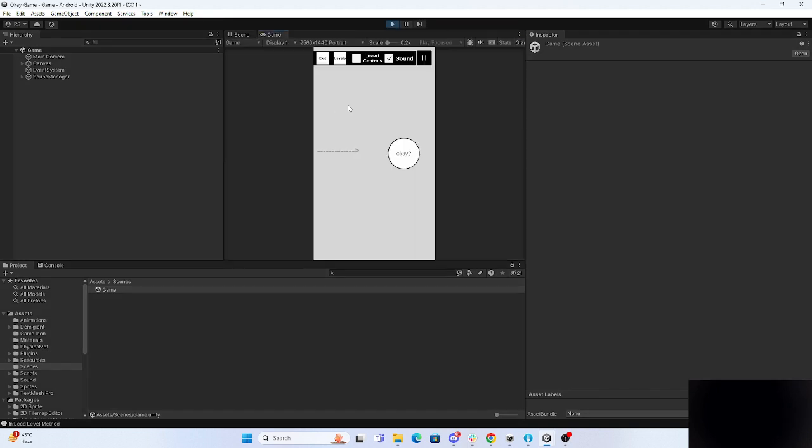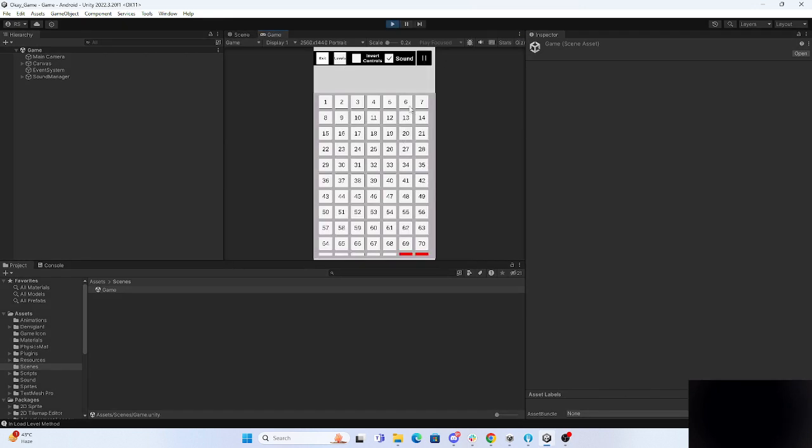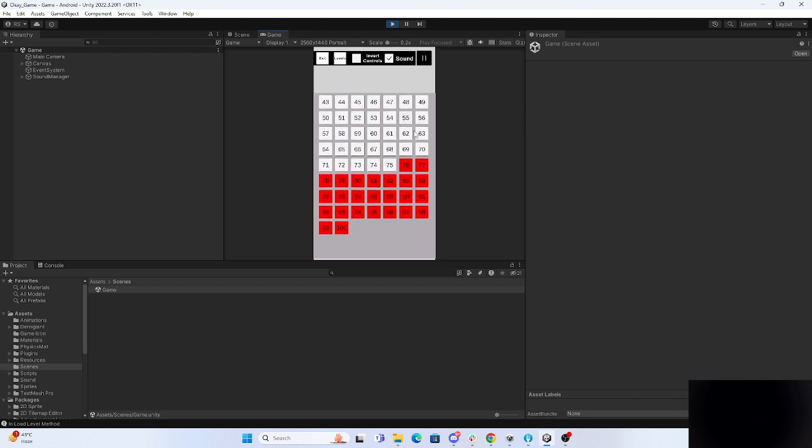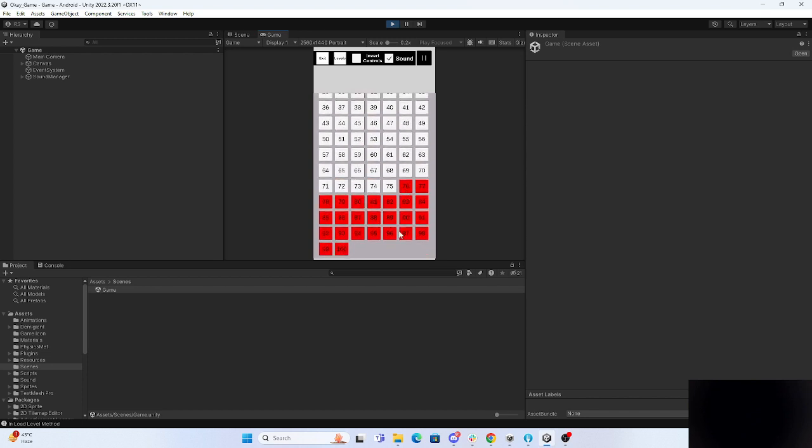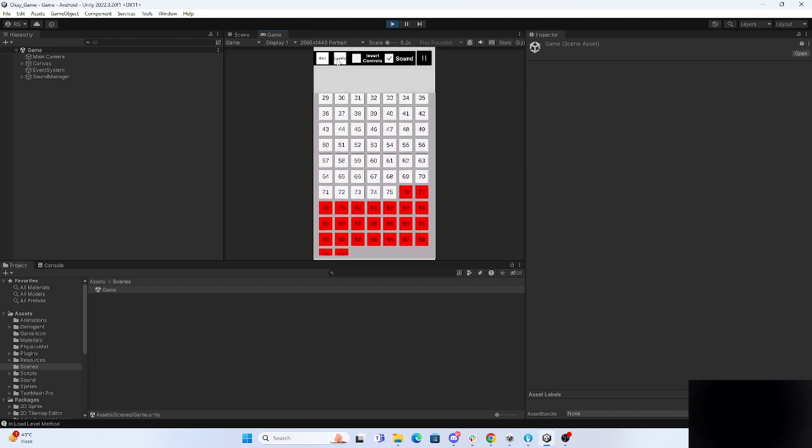Here you can see we have so many things. Here are the levels, and we have a total of 100 levels, and these are difficult levels. Whichever you want to play, you can just play, or you can play directly also. Let me show you how it is working, so that you can see what we have created.